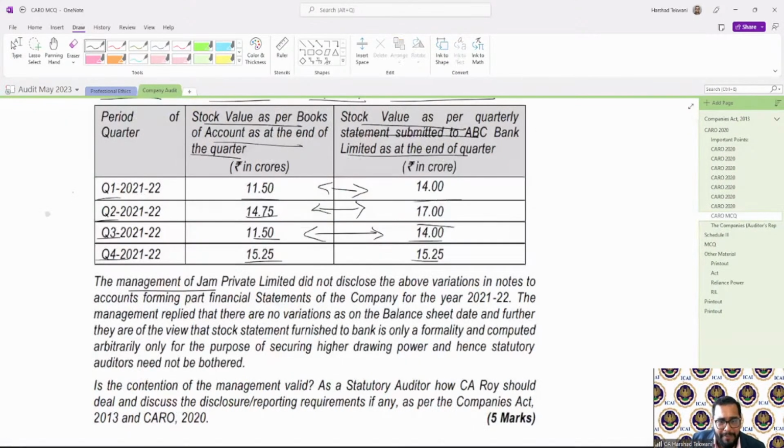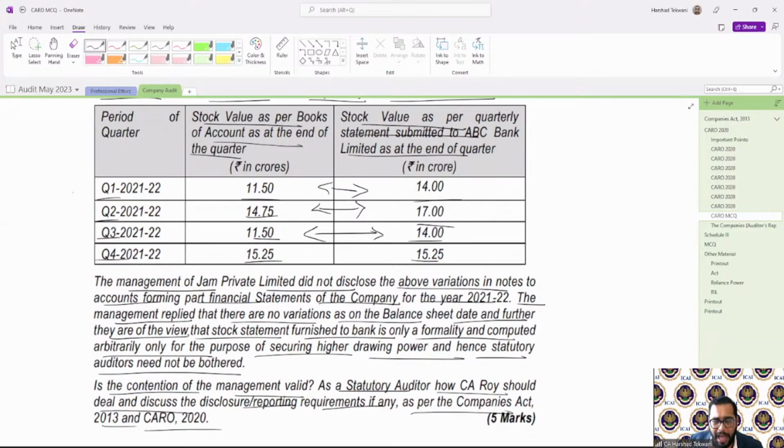The management of GEM Private Limited did not disclose the above variation in the notes to account forming part of financial statement of the company for year ended 21-22. The management replied there were no variation as on balance sheet date. Further, they are of the view that the stock statement furnished to bank is only a formality and computed arbitrarily only for the purpose of securing high drawing power, and hence statutory auditor need not be bothered. Is this contention of the management valid? As a statutory auditor, how should CA Roy deal with and discuss the disclosure reporting requirement, if any, as per the Companies Act 2013 and CARO 2020?